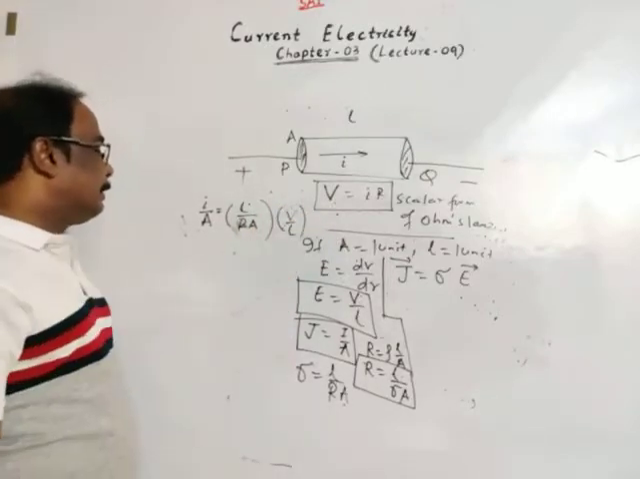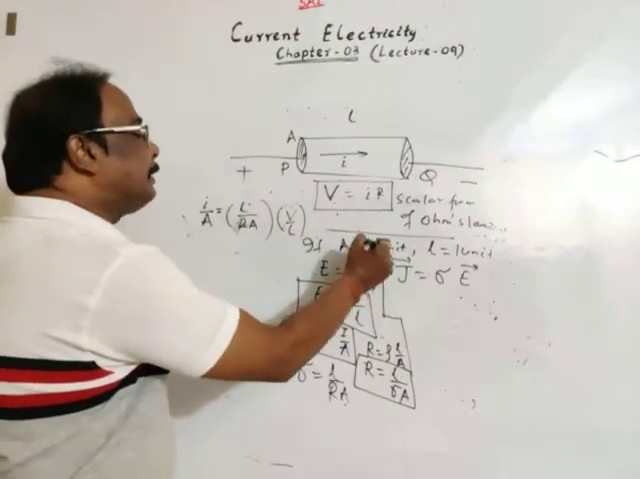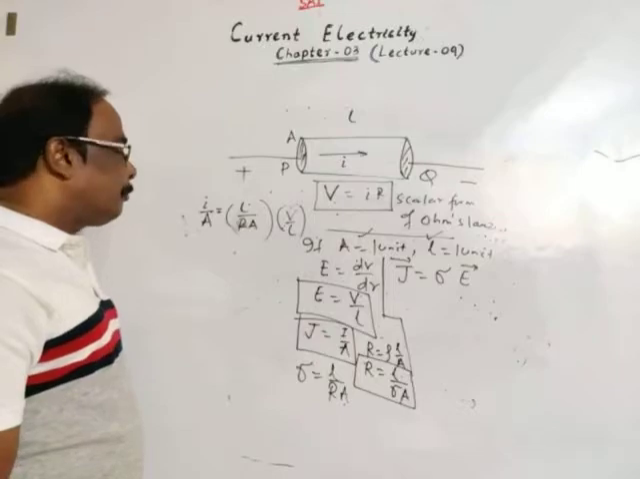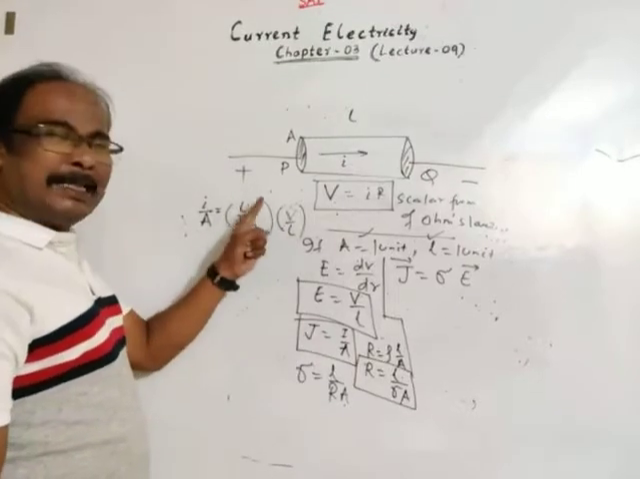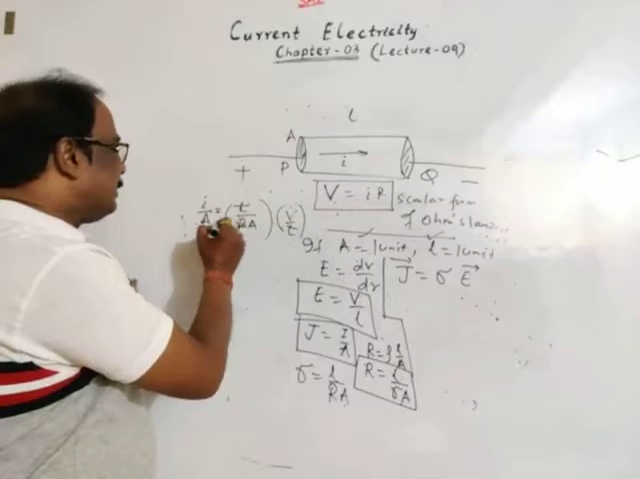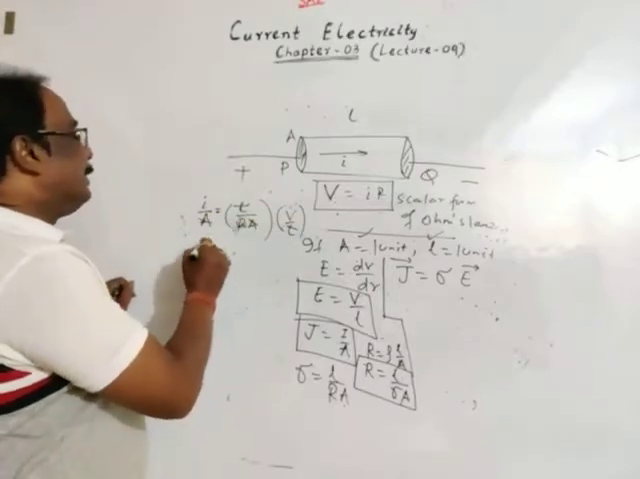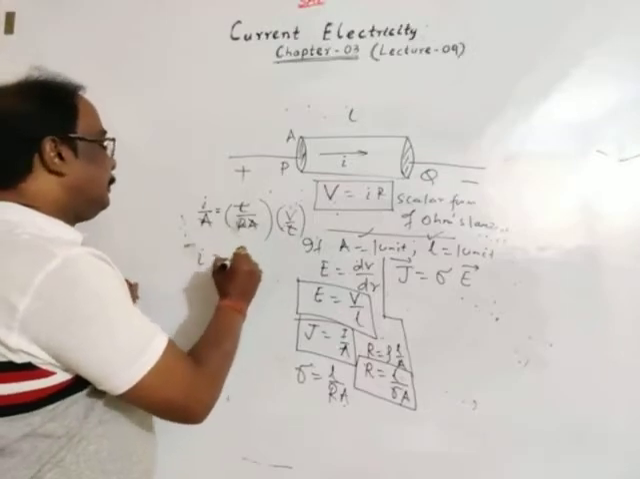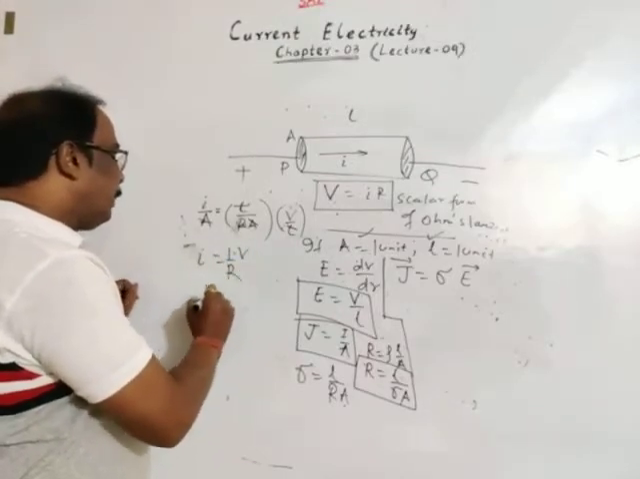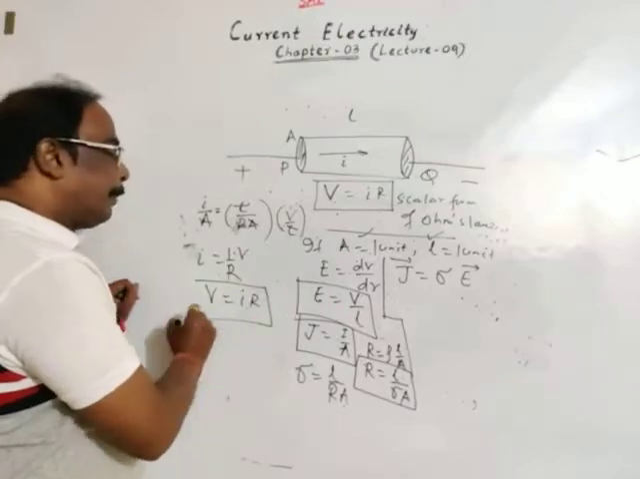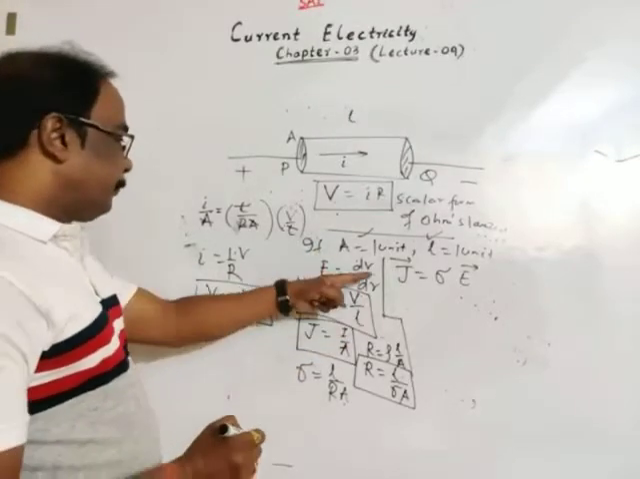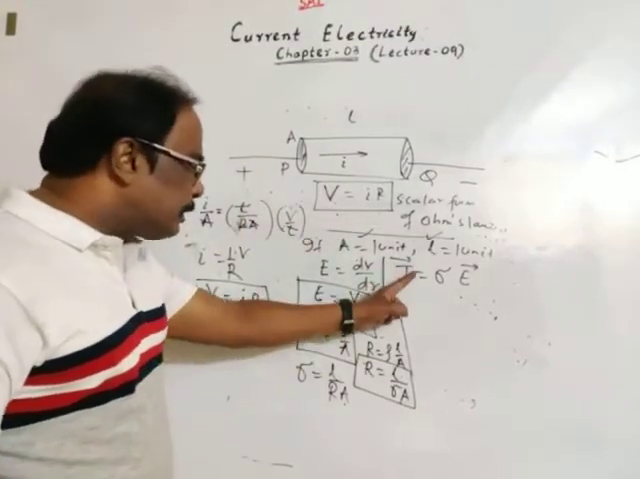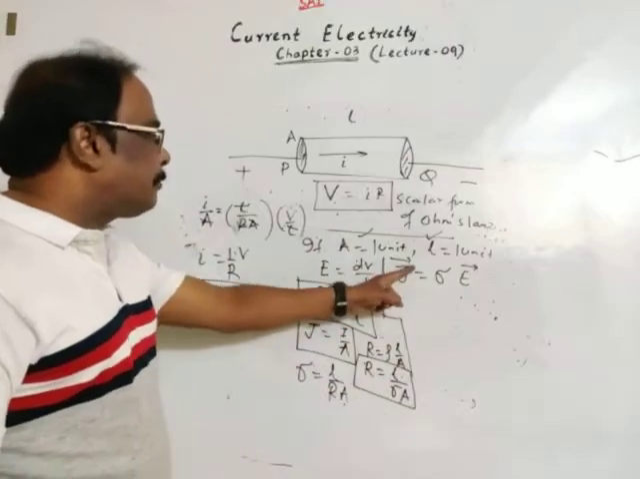Electric field intensity is V by L. But we have considered area of cross section is 1 unit and length is 1 unit. Or you may cancel here: L gets cancelled, A gets cancelled. Then I is equal to 1 by R into V, or V is equal to IR. From this equation we can recheck: V is equal to IR. So this equation is identical.